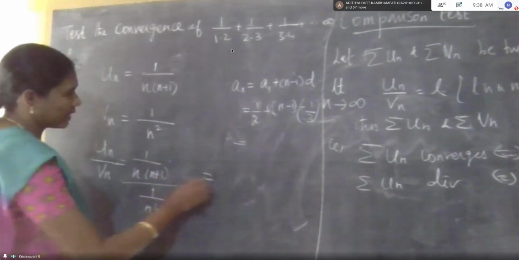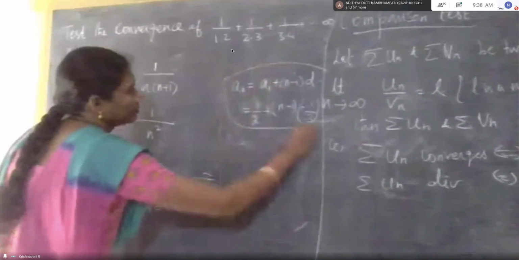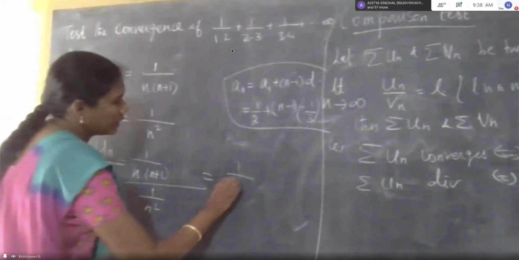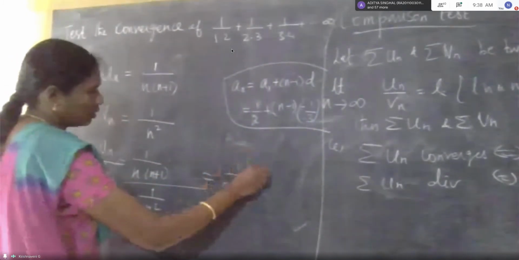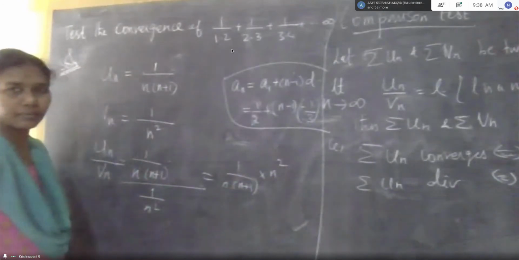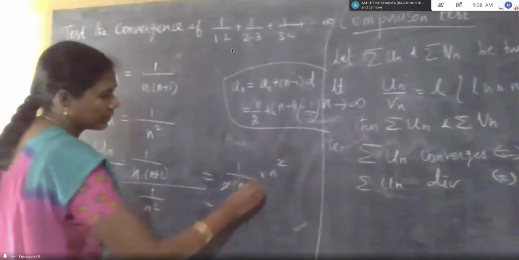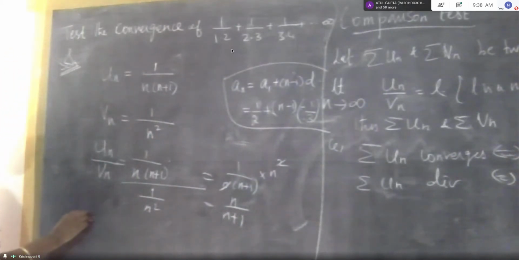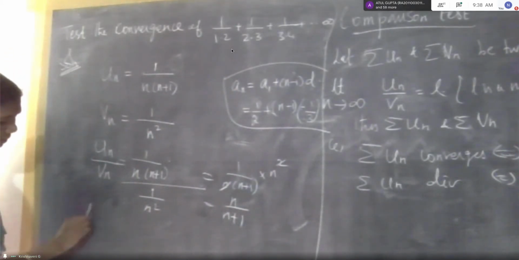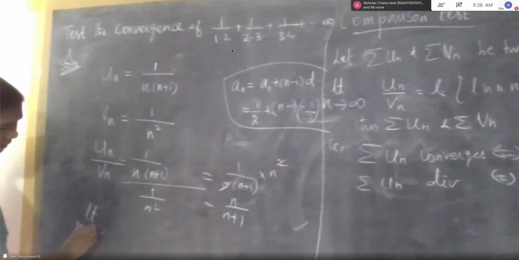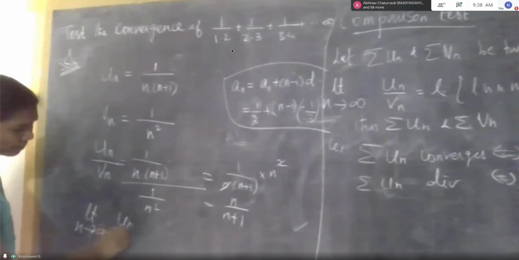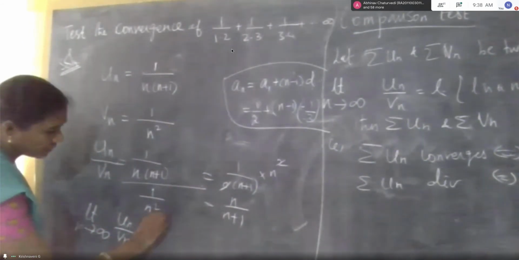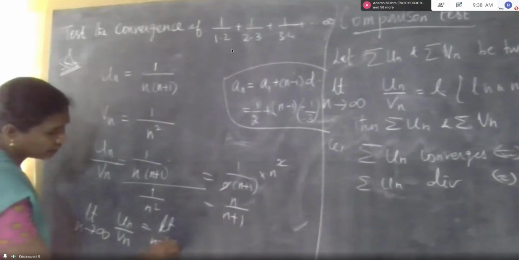In the next step I will write 1 by n into n plus 1 into n squared, that is n by n plus 1. Now the limit as n tends to infinity of Un by Vn.